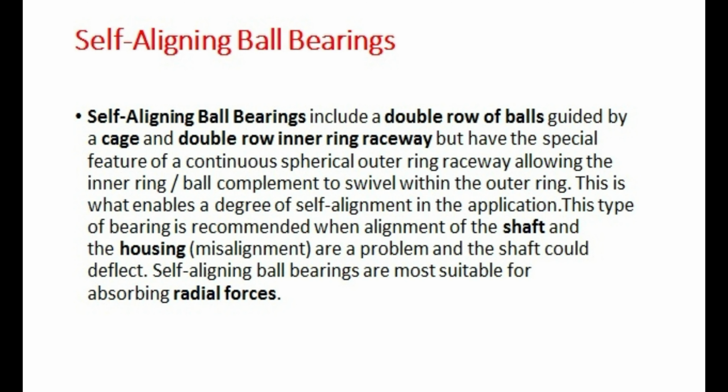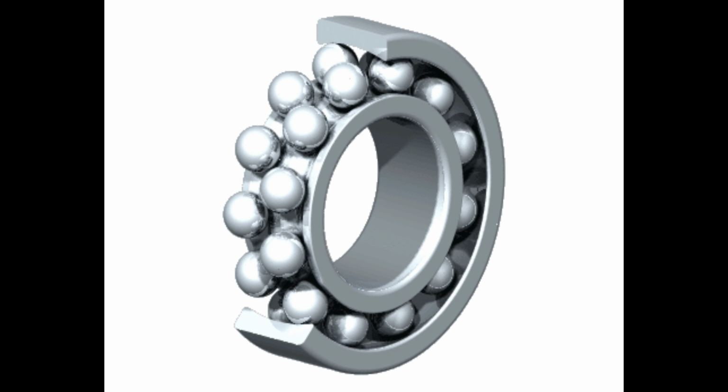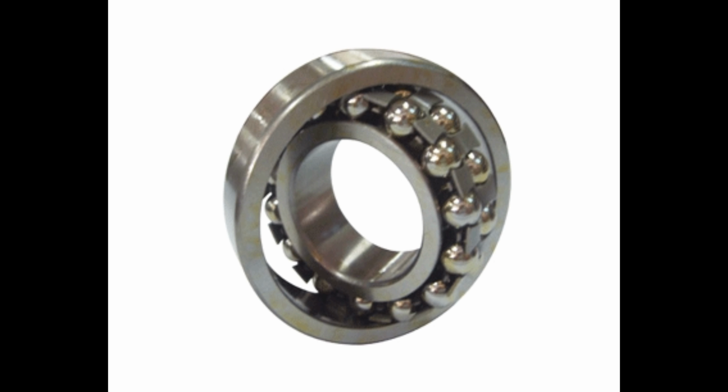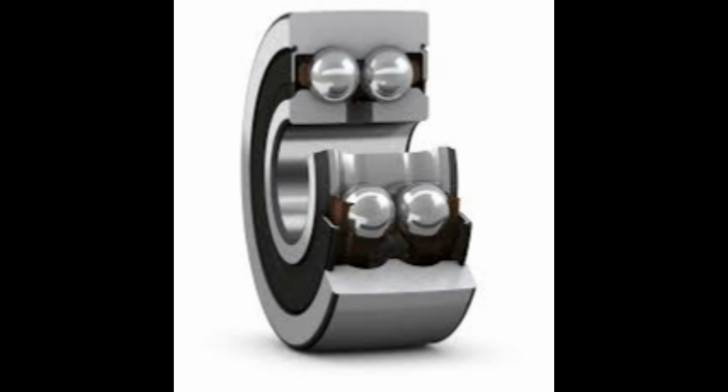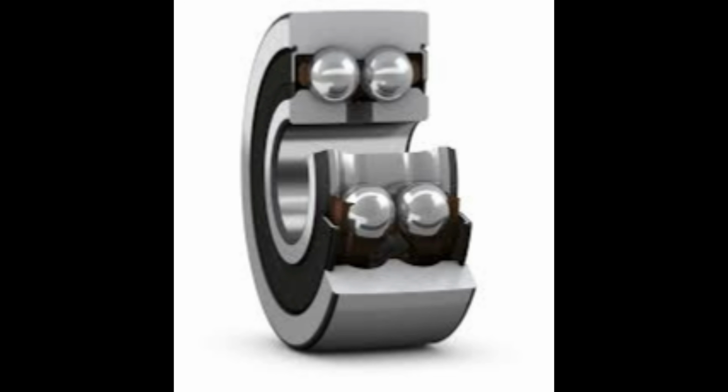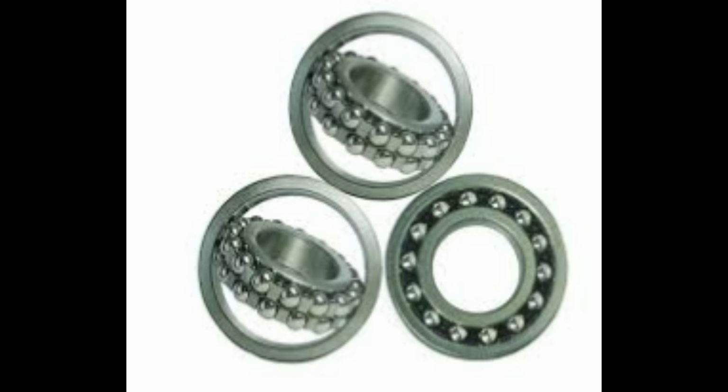Self-aligning ball bearings. Self-aligning ball bearings include a double row of balls guided by a cage and a double row inner ring raceway, but have the special feature of a continuous spherical outer ring raceway, allowing the inner ring and balls to tilt. This type of bearing is recommended when alignment of the shaft and the housing is a problem and the shaft could deflect. Self-aligning ball bearings are most suitable for absorbing radial forces.